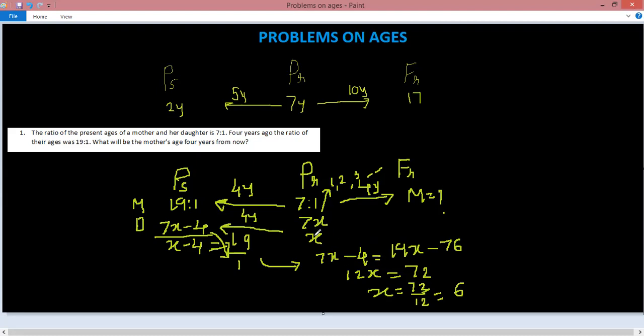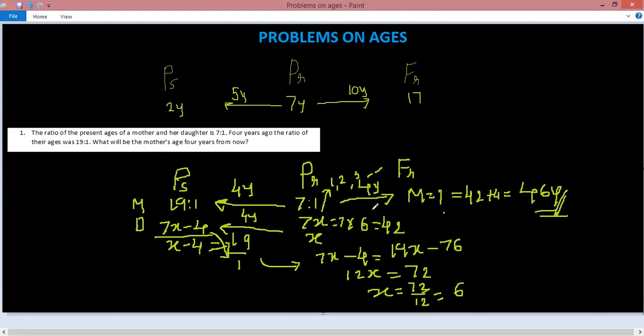Now what is the age of the mother at present? 7 into x, which is 7 into 6, 42 years at present. After 4 years, the mother's age would be 42 plus 4, which is 46 years. So this is the answer.